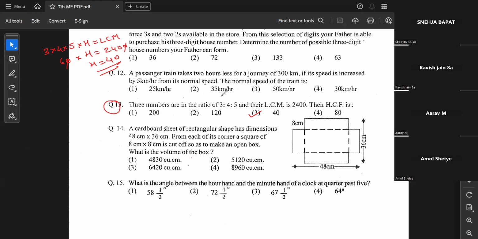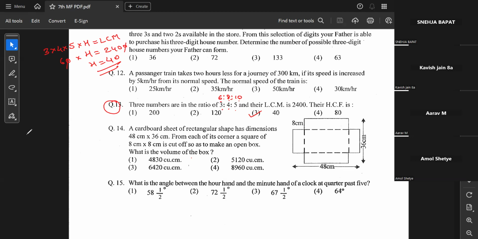For example, if the ratio was like this, 6:8:10. So I can see that उनके बीच में common multiples है अभी भी, common factors है अभी भी. So I'll have to reduce it. So I'll divide 2 from each of them. I'll convert this 6, divide 6 by 2 and make it 3, divide 8 by 2, make it 4, divide 10 by 2, make it 5. So the ratio should be the most reduced ratio. Understood? Yes, sir.